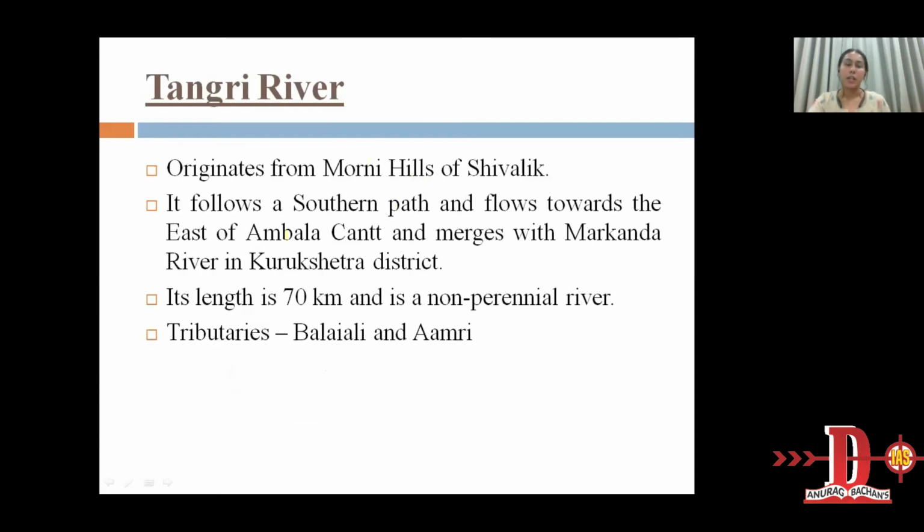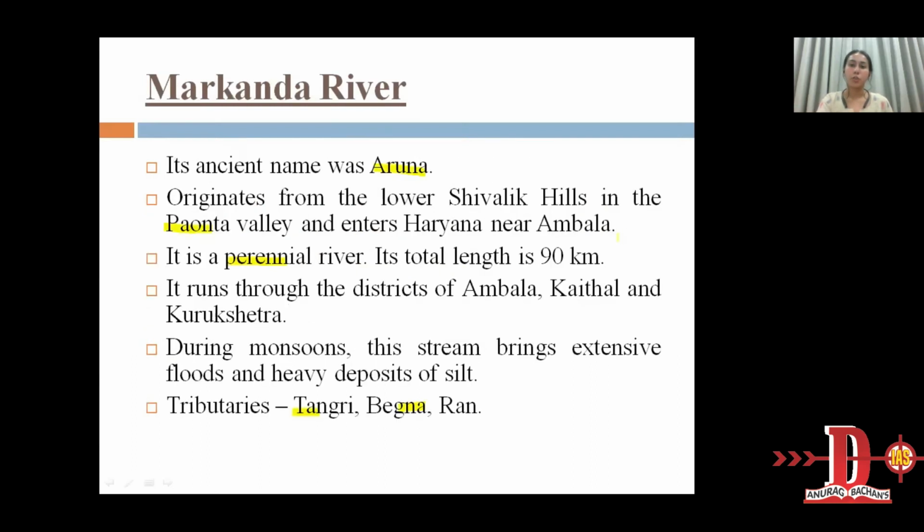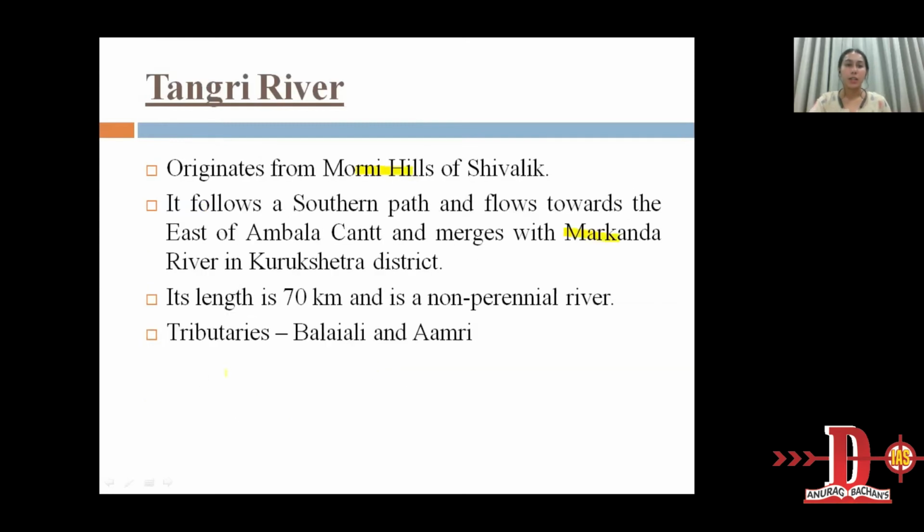Tangri River. It originates from Morni Hills of Shivalik. Morni Hills is present in Panchkula district. It follows a southern path and flows towards the east of Ambala Cantt and merges with Markanda River in Kurukshetra district. We saw that Tangri is a tributary of Markanda in the last slide. So it joins Markanda in Kurukshetra district. The length of Tangri River is 70 kilometers and it is again a non-perennial river. Tributaries of Tangri are Baleli and Amri.